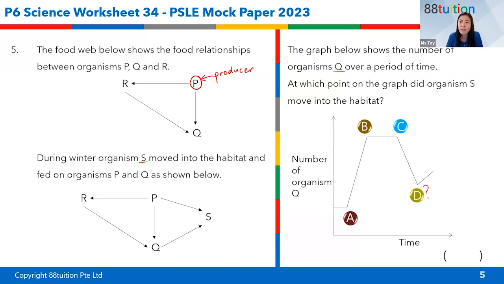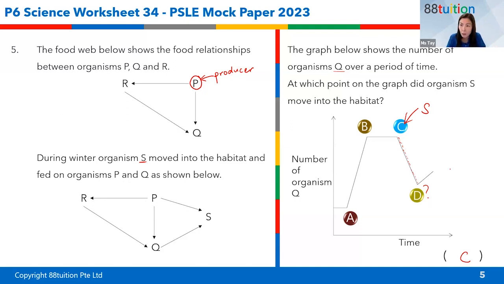So before that, how come it reached D is because of what happened earlier, right? So that's why S entered at this point. S entered at this point and started eating Q until Q came to a low number. So the answer is C, you're right.